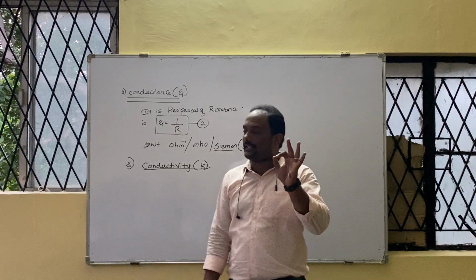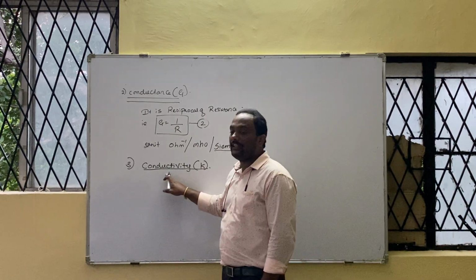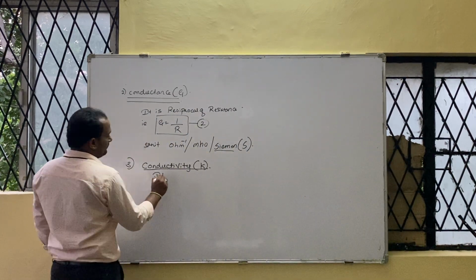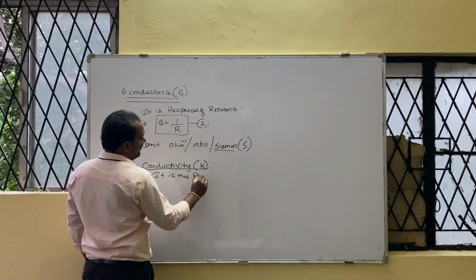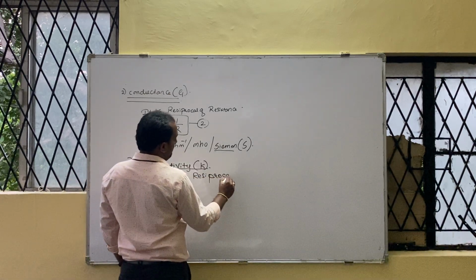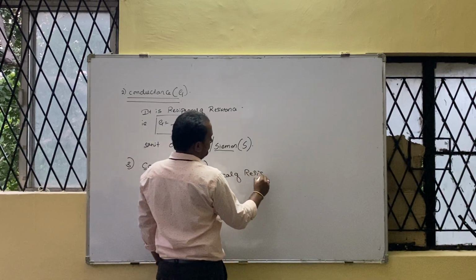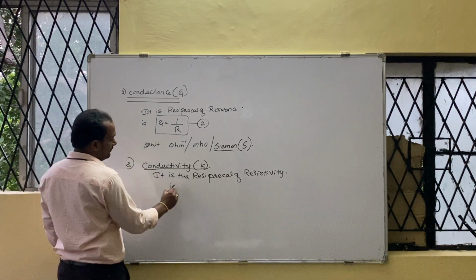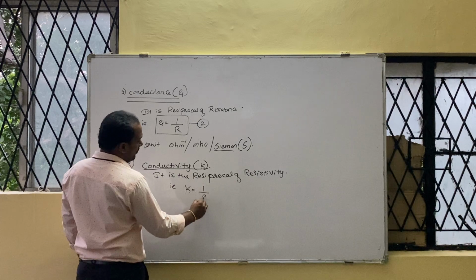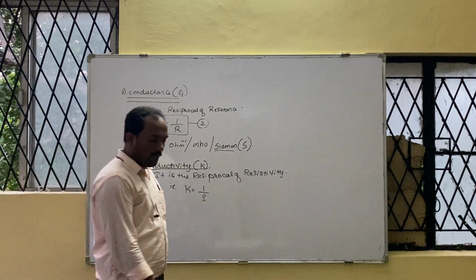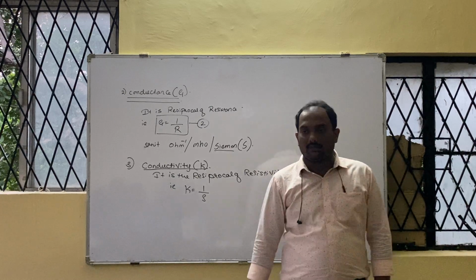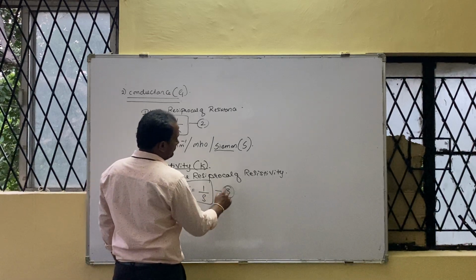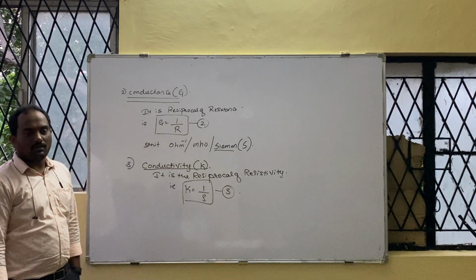If conductance is the reciprocal of resistance, then obviously conductivity must be the reciprocal of which one? Resistivity. It is the reciprocal of resistivity. That is, k is equal to 1 upon rho. Yes or no? Correct? So put this in a box. This will be your third formula. Am I right or no?